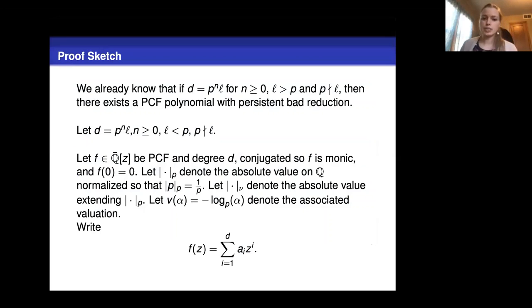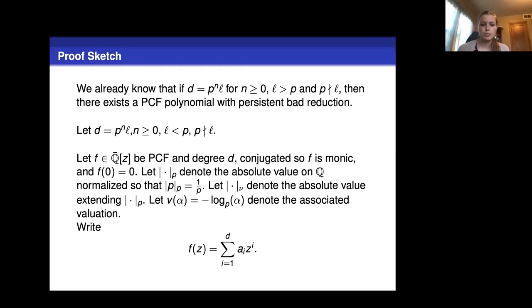So in the proposition, we see that if we can write D as equal to p to the n times L, with L greater than p and p does not divide L, then we know that there exists a PCF polynomial with persistent bad reduction at p. It's namely that Belyi map that we were looking at. So now we're going to consider the case where D is equal to p to the n times L, where L is less than p.